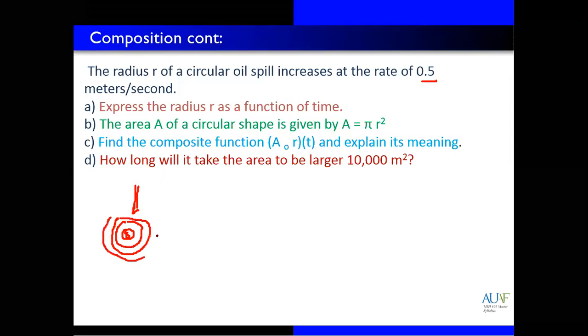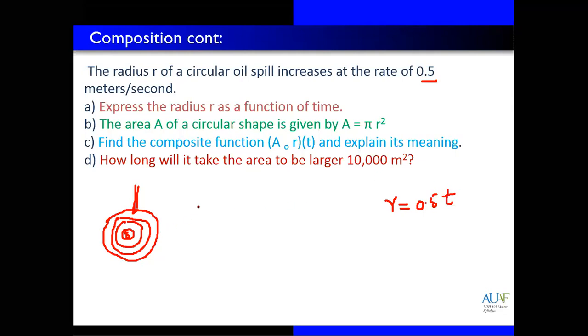For example, in a circular way, and the radius increases at the rate of 0.5 meter per second. So we have the equation for the radius of the oil spill: 0.5 multiplied by t, where this is the rate, meter per second, and this is the time. It depends upon time.